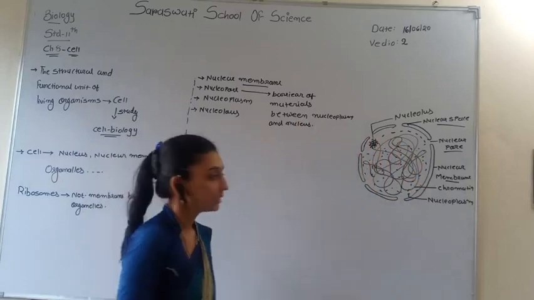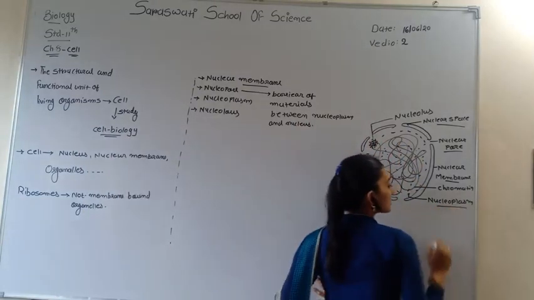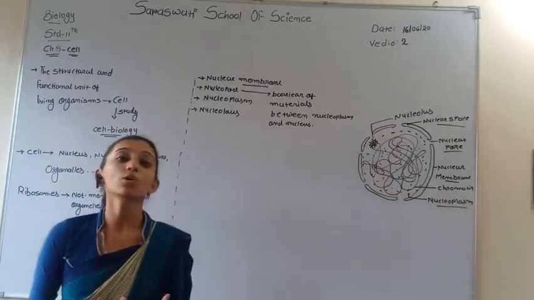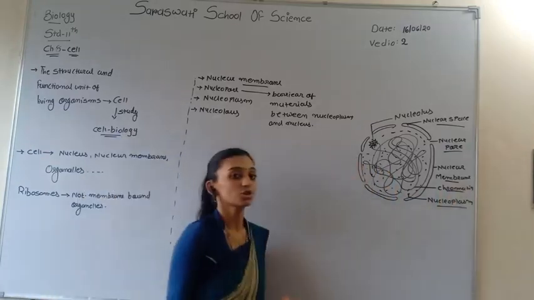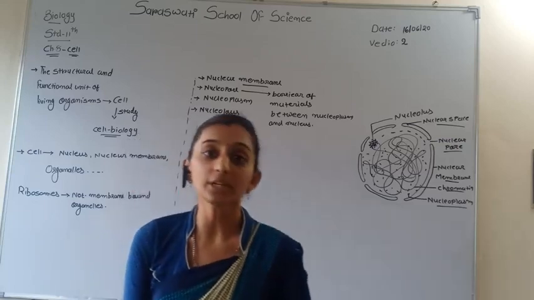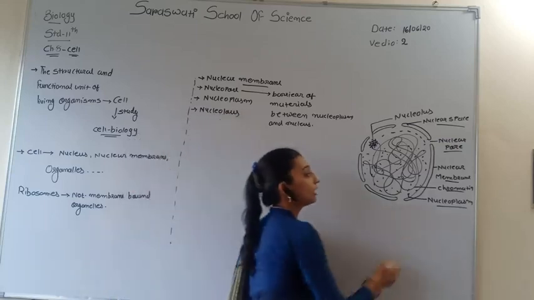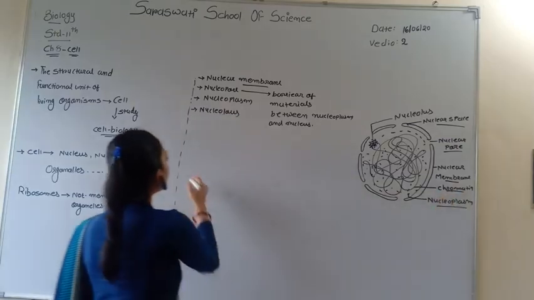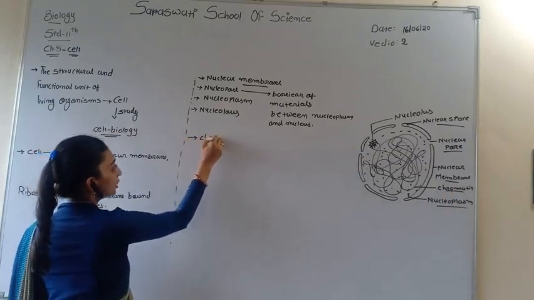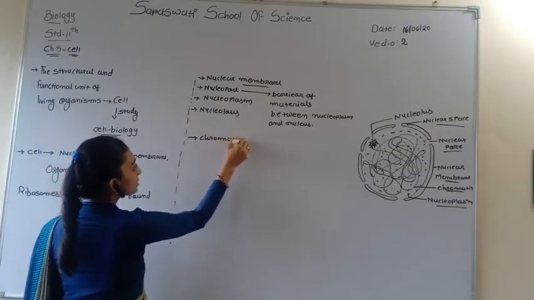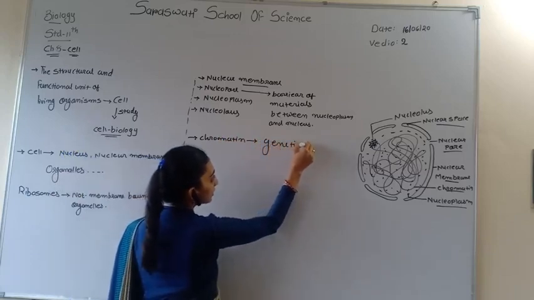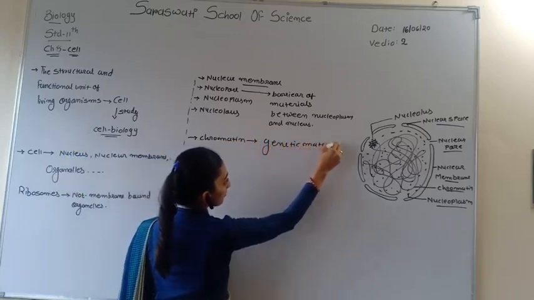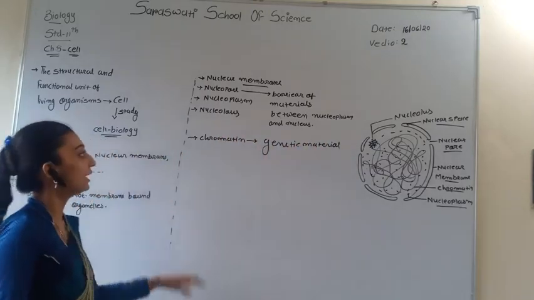Inside the nucleus, a liquid-like substance is present, known as nucleoplasm. In the nucleoplasm, some fiber-like structures made of protein are present, known as chromatin. Chromatin is the main part of the nucleus because it forms the genetic material, so it is very important.